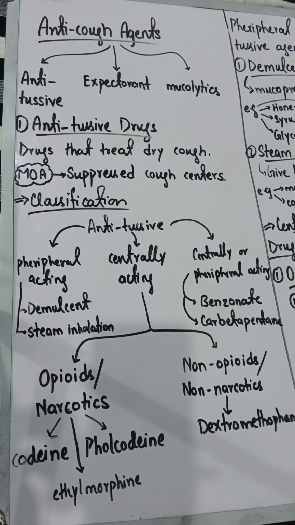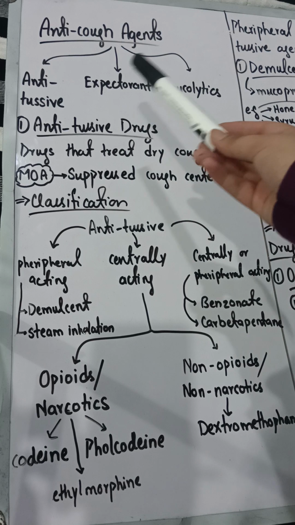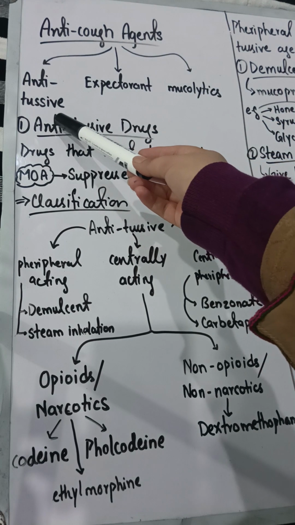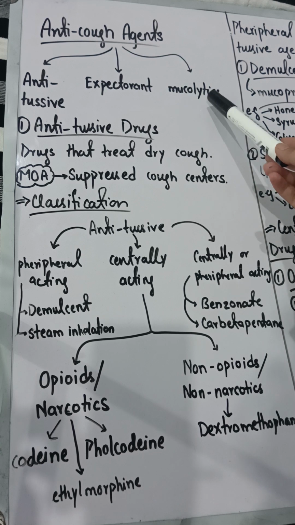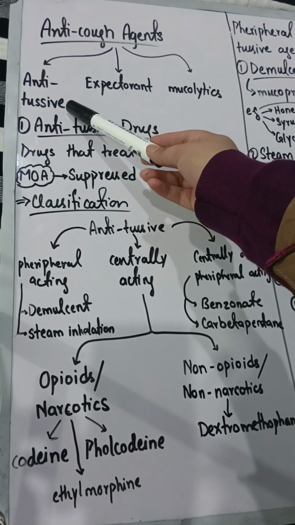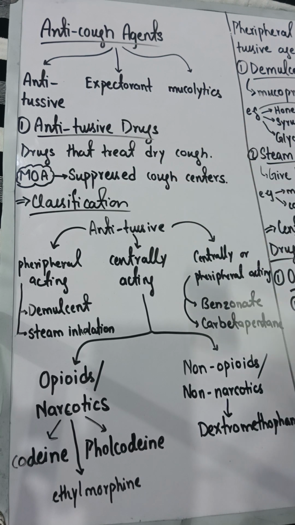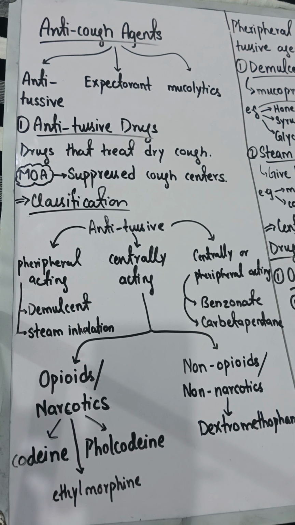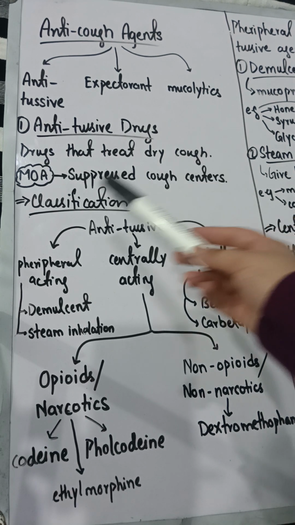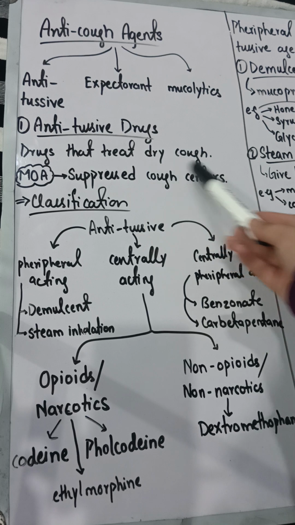So here we have three classifications of anti-cough agents: the antitussive drugs, some are expectorants, and some are mucolytics. Now first of all we will discuss the antitussive drugs. We discussed in the previous lecture that cough has two types. First is the dry cough, and second is the productive cough, or you can say wet cough. Now these antitussive drugs are used to treat dry cough.